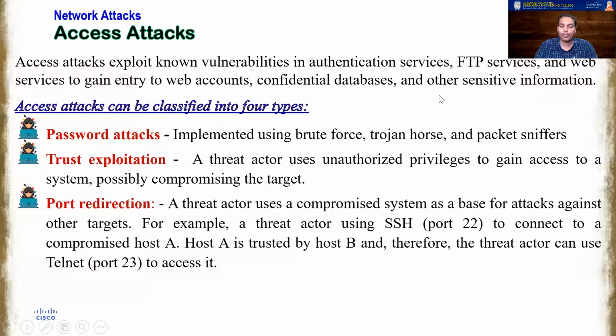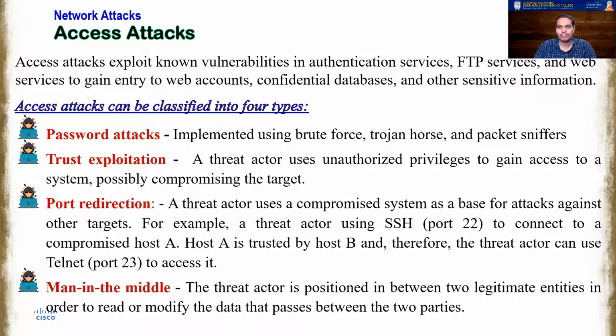The third one is port redirection. Here, if you have gained access to a system which is considered a trusted system by others, you can carry an attack onto the other systems. Simply speaking, if an attacker is connected to a compromised host A, and B and C believe that A is a trusted system, what can they do? The attacker, by using A, can now access your B and C through telnet. Those types of attacks are called port redirection attacks.